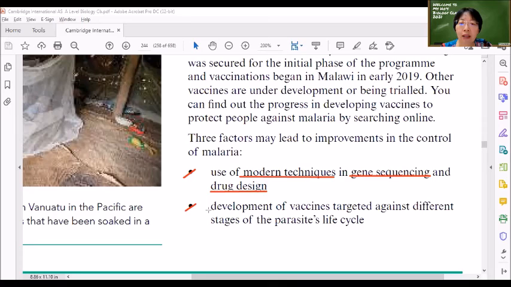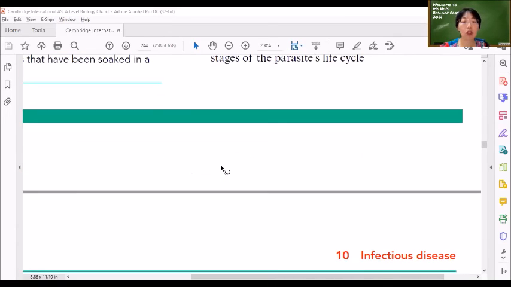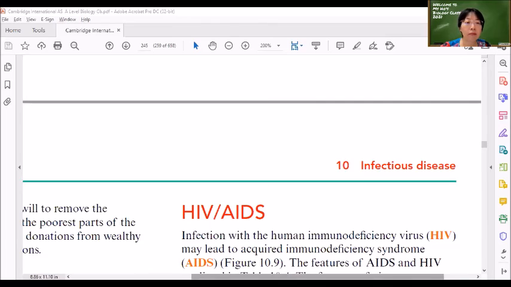Development of vaccines targeted against different stages of the parasite. We know that the parasite has different stages, right? So we can develop vaccines that target different stages of the parasite's life cycle, so that whichever stage the parasite is in, there will be a vaccine that can act against it. Therefore, it will be effective for us, regardless of whether it has just been injected into our body, or has already travelled between the liver and red blood cells, waiting to be sucked in by another mosquito. So it's very important to have that.